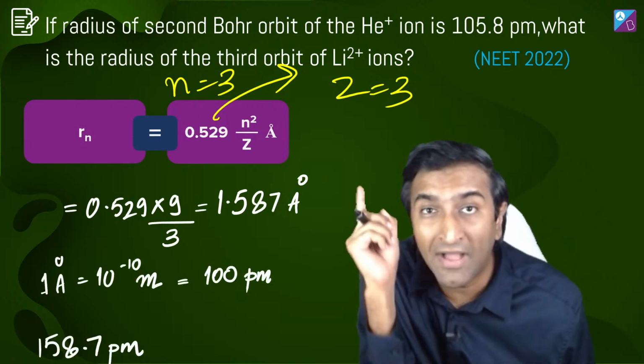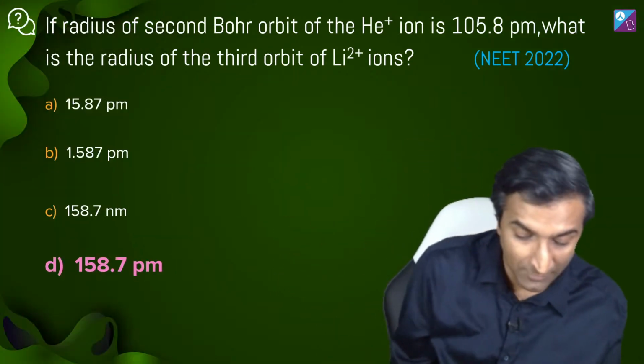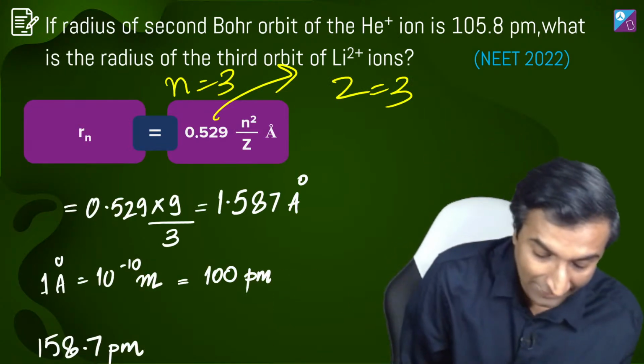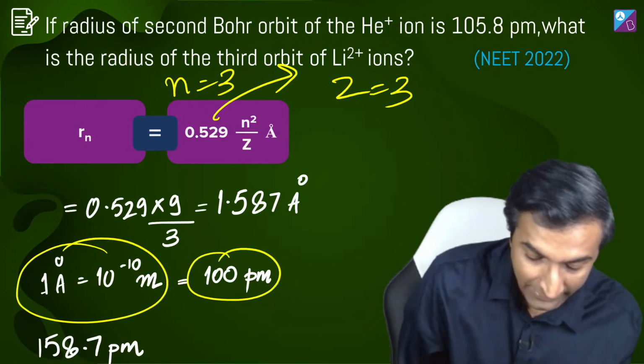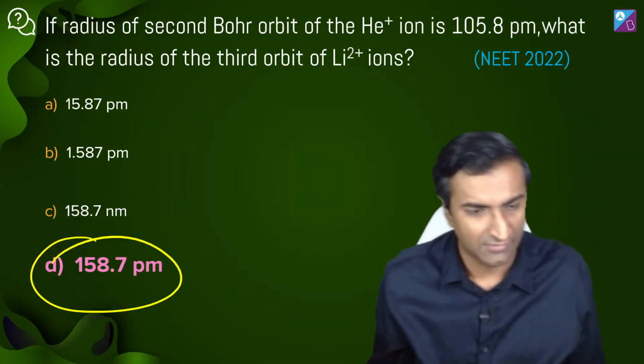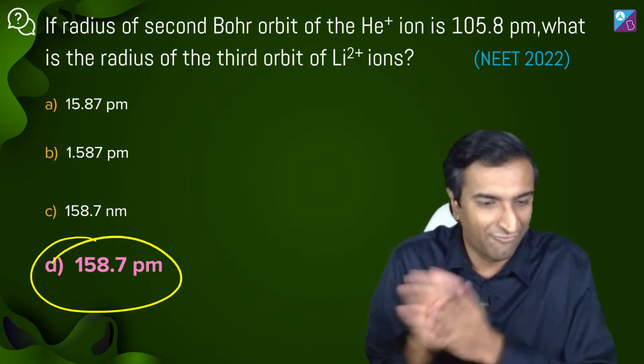But be careful, don't mark 1.587 as the answer. The answer is in picometers. Angstrom is not in the answer. ठीक है? This is why I think one of you marked C as the answer. Be careful. 1 angstrom is 10 power minus 10 meters, 100 picometers, which is why this is the answer. 159, हाँ, same चीज़ है. Good job. Z equal to 3, Mayur, perfect. Excellent, Abhinandan. All of you are on fire.